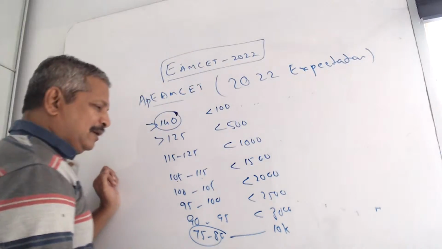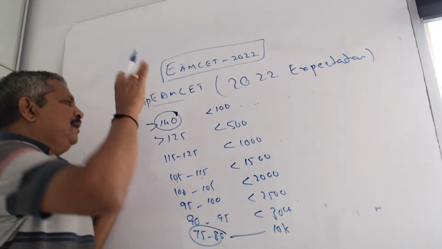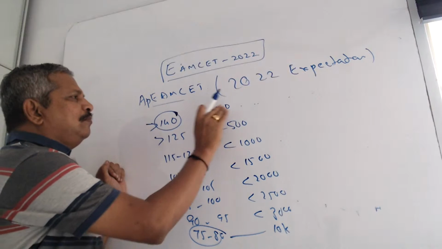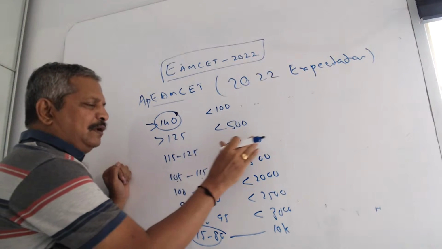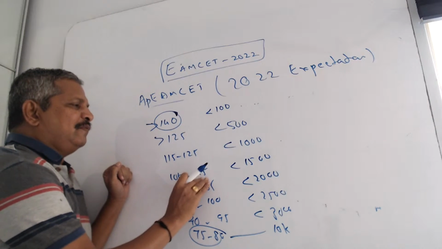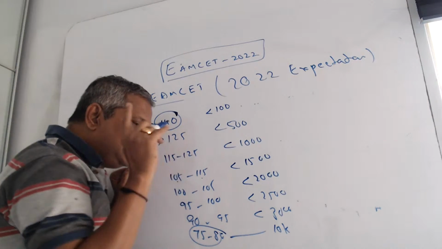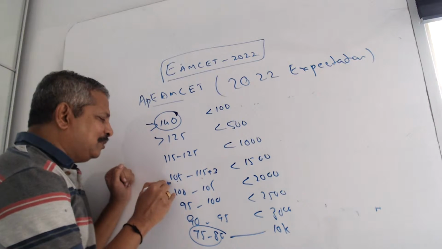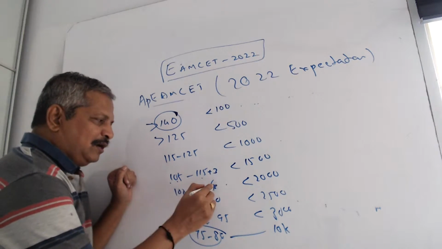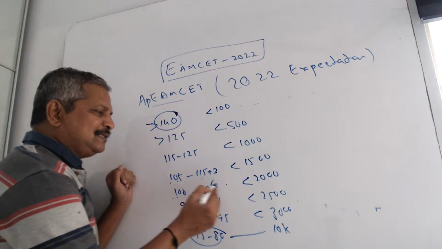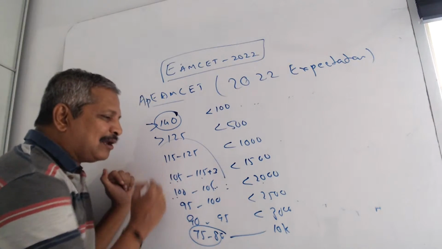So now coming to here. In APMZ, 140 and above is below 100, 125 and above is below 500, 115 to 125 is around 1000 rank, 105 to 115 is around 1500. But remember, easiest paper plus 3, hardest paper minus 3, like that you can take. Here, easiest paper 109, 108, and hardest paper 97. 97 to 108, because these are the normalized papers.